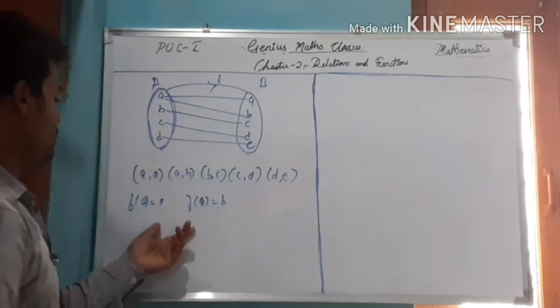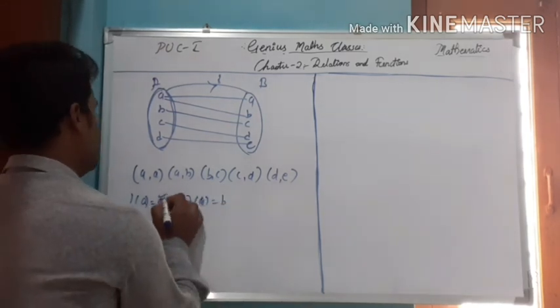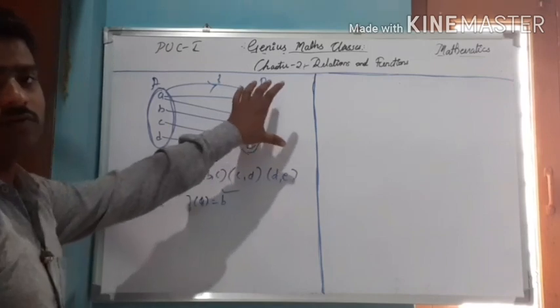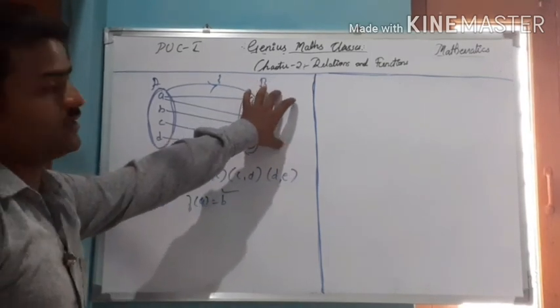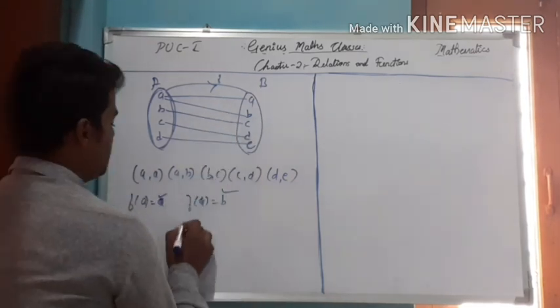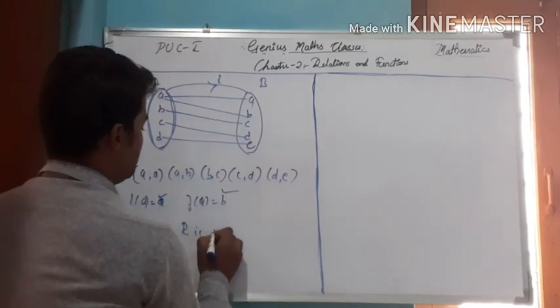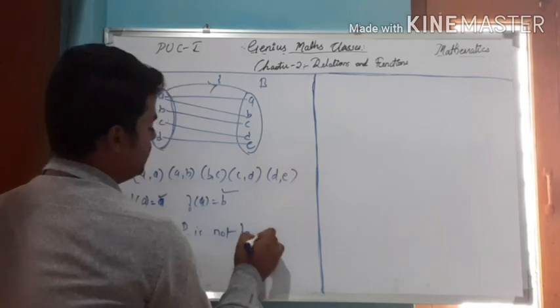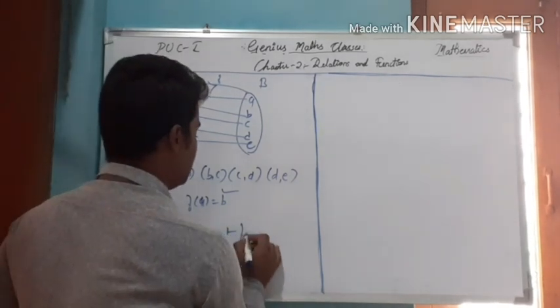So it has two images. This is against the function definition. That is why this relation is not a function.